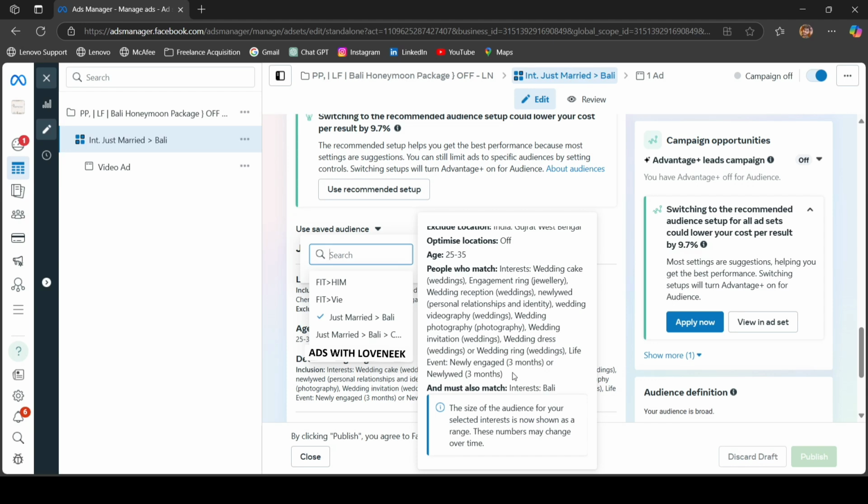So if you are also running travel lead gen campaigns for your travel agency clients, you can also follow the same thing. As in, let's say you are marketing a Manali package, in that case you might not be able to find Manali as an interest, right? Or Kullu Manali or whatever you want, on the Meta dashboard.